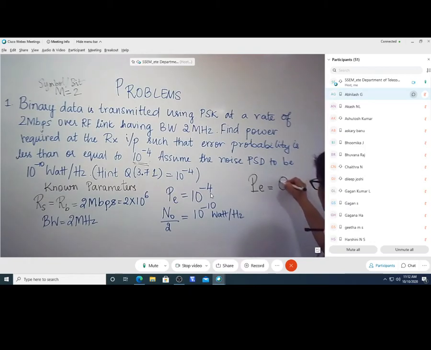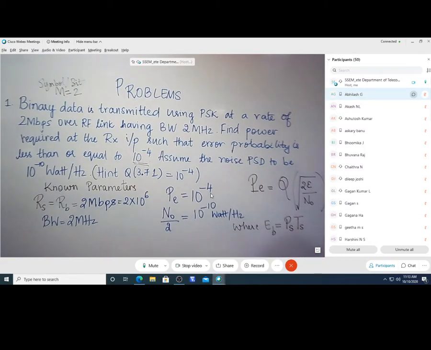It is equal to Q function of, inside the argument of Q, we have under the root 2E by N0, where capital E is nothing but the symbol energy, or in this case the bit energy, which happens to be the product of the power of the signal or the power of the symbol multiplied by the bit period or the symbol period.